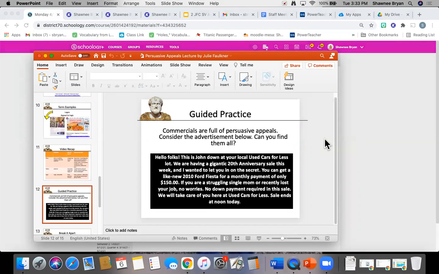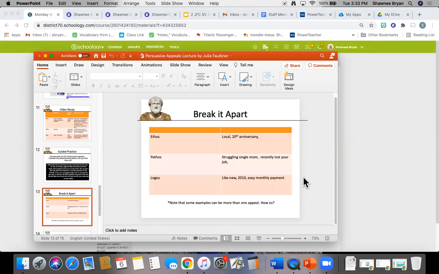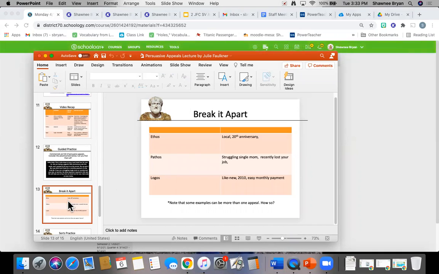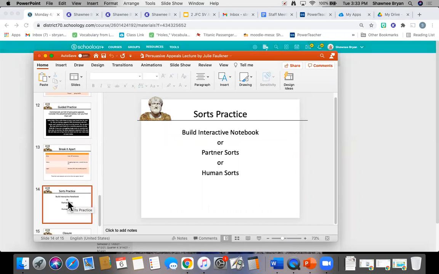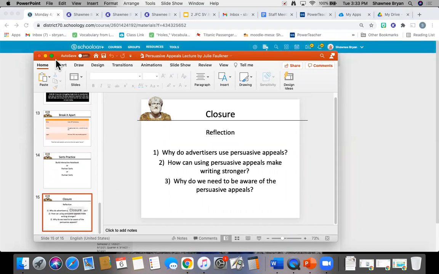Then you have a guided practice. It is going to give you an advertisement for a used car lot. And you are going to complete the second chart telling me what in the advertisement is an example of ethos, pathos, and logos. And then you can see that chart right there. Again, this is corresponding to the Cami assignment. In those last two slides, we are not going to do anything with.